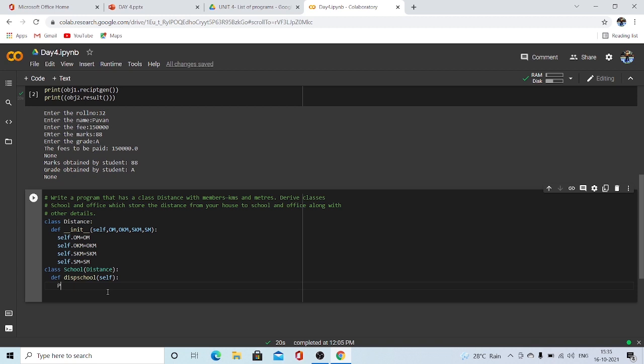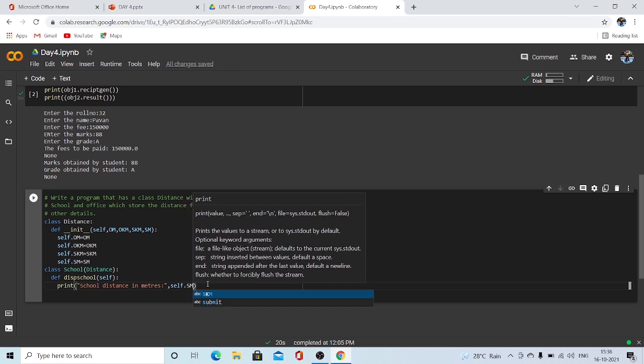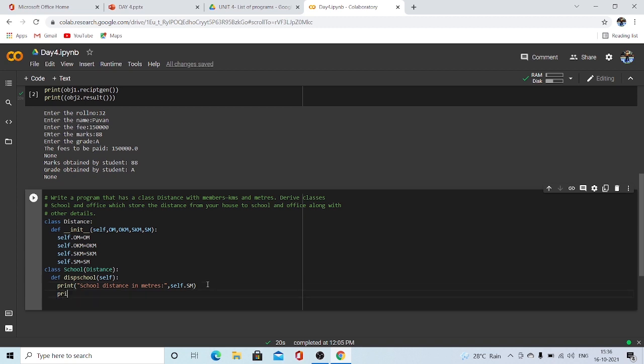So let's ask to print school distance in meters. What would be school distance in meters? We have given sm, right? sm means actually the distance of school in meters. So we have to print that, self.sm.